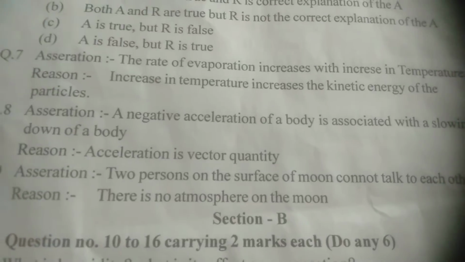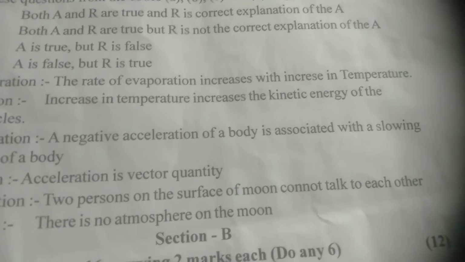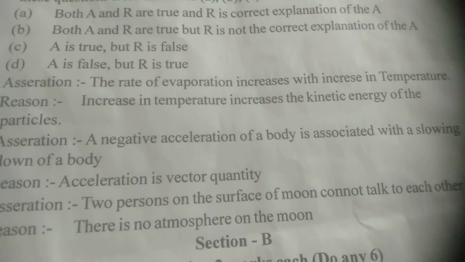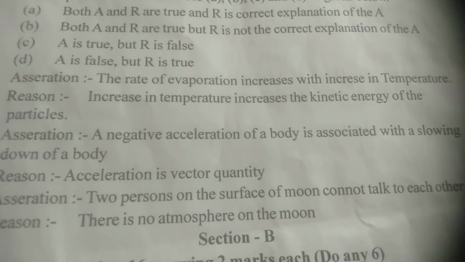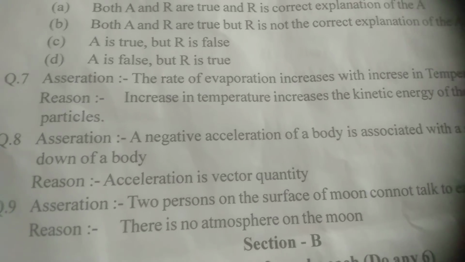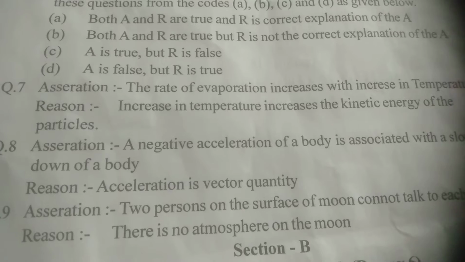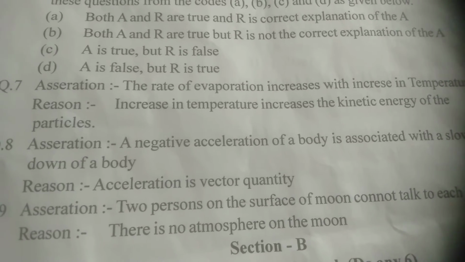Now our eighth question is, a negative acceleration of a body is associated with the slowing down of a body. The reason given is, acceleration is a vector quantity. We know that acceleration is the rate of change in velocity. Here the answer will be both A and R are correct, but R is not the correct explanation of A.